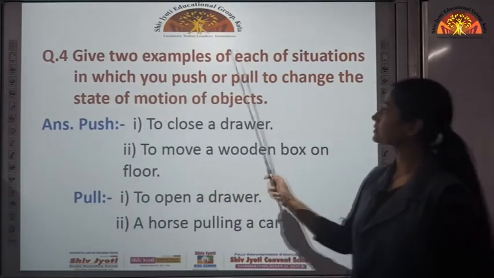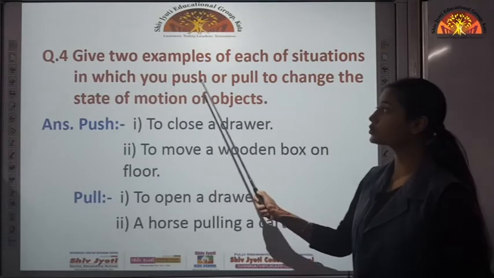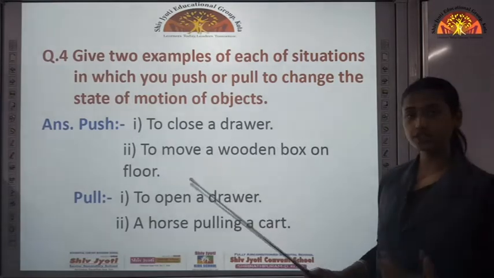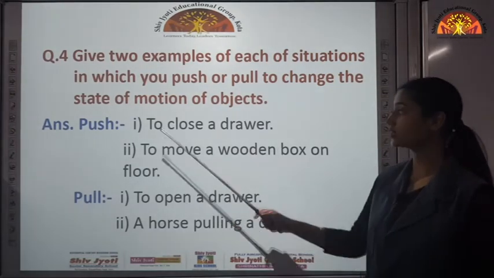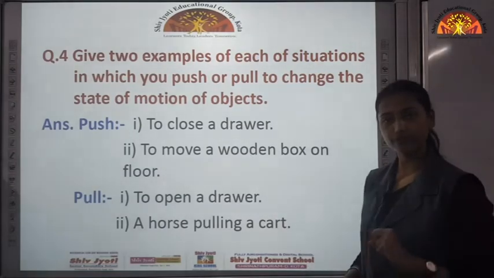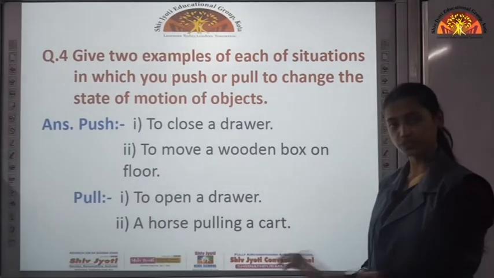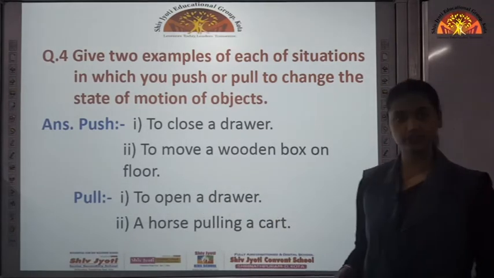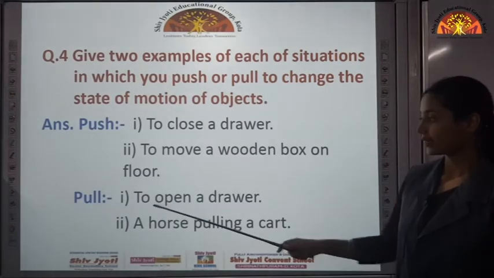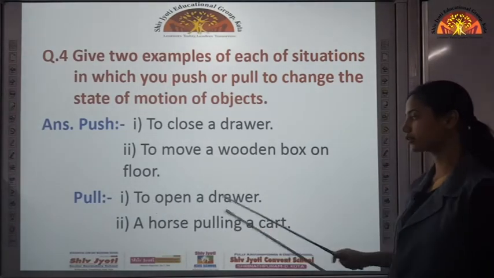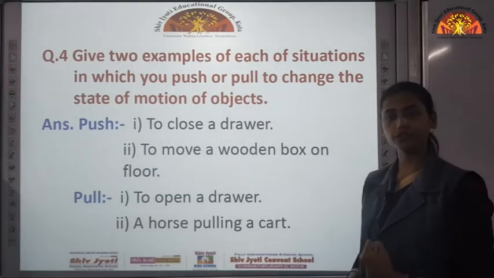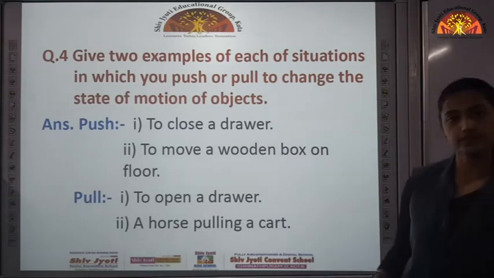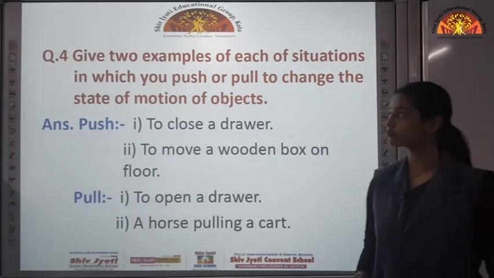Then give 2 examples of each of situations in which you push or pull to change the state of motion of objects. Push: to close a drawer, we apply force in that direction, that is pushing. Then to move a wooden box on the floor, again we need to push that wooden box. And while pulling, to open a drawer, we have to pull it. Then a horse pulling a cart, that is again change in state of motion.